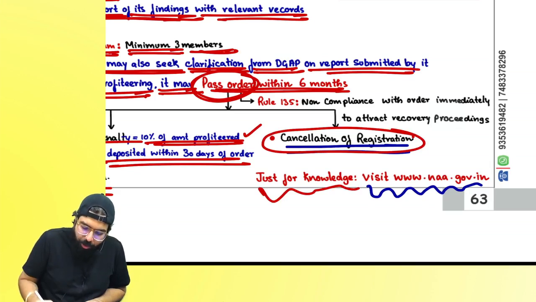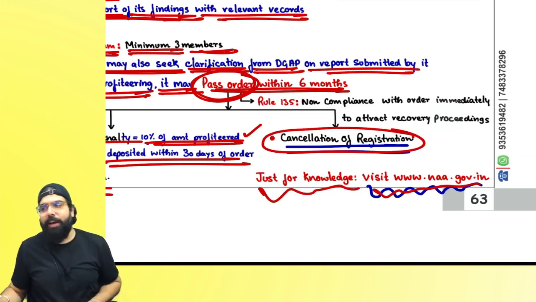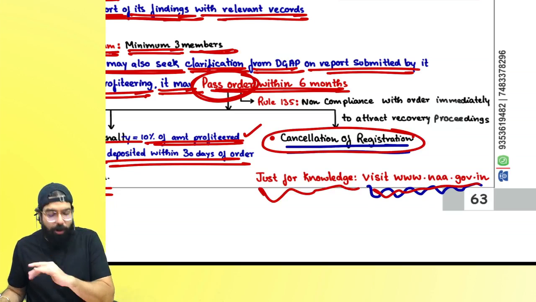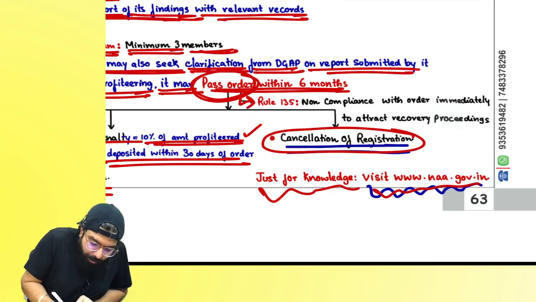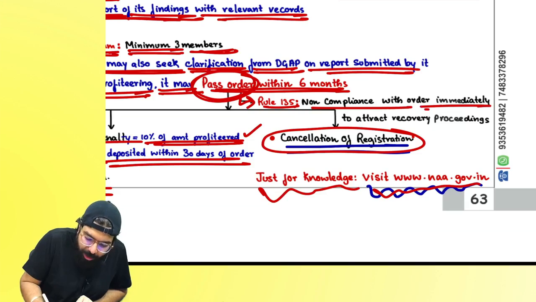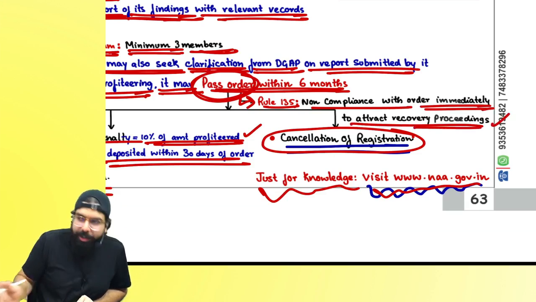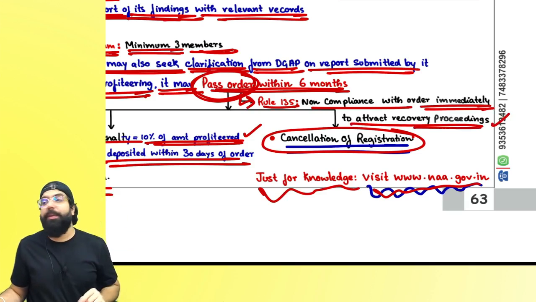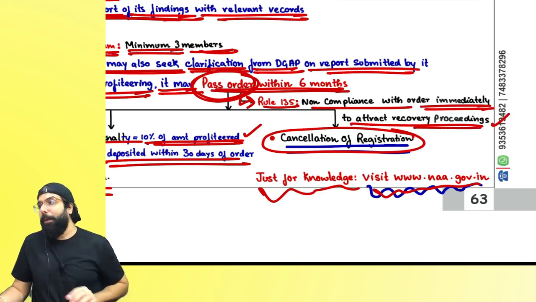For more knowledge, you can visit www.naa.gov.in. You will be able to find all these orders, etc. Sir, Rule 135 says non-compliance with the order will immediately attract recovery proceedings. Are we clear? They can also start recovery if you don't go ahead and make the payments.